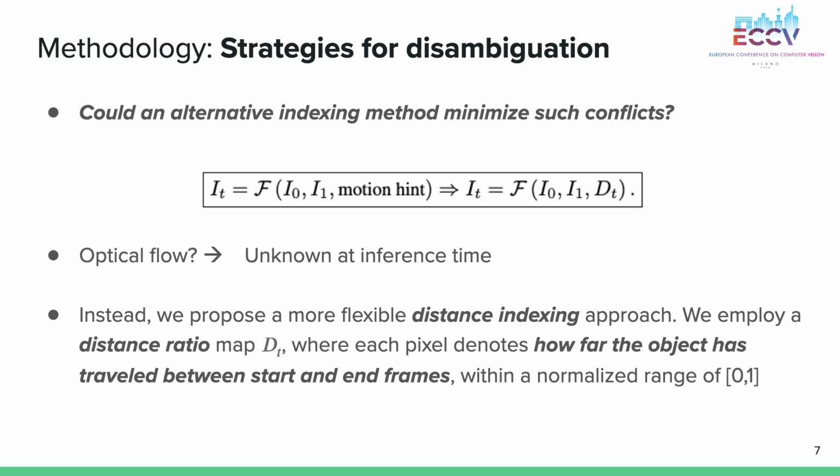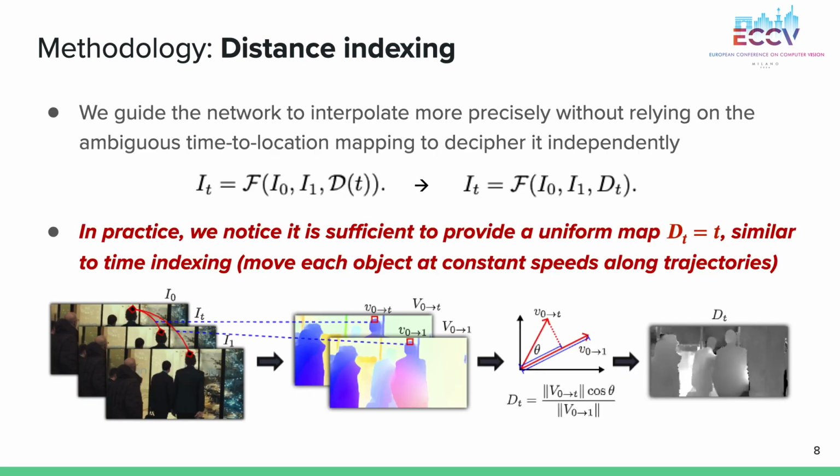To address this, we propose a more flexible distance indexing approach, instead of using time indexing, to reduce uncertainty during training. We introduce a distance ratio map, where each pixel represents how far an object has traveled between the start and end frames, normalized within a range from 0 to 1. We guide the network to perform more precise interpolation without relying on the ambiguous time-to-location mapping by using a distance map calculated from optical flows. In practice, we found that providing a uniform map, similar to time indexing, is sufficient to simulate scenarios where each object moves at a constant speed along its trajectory.